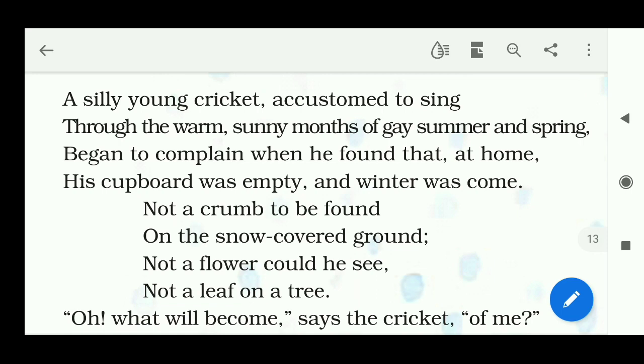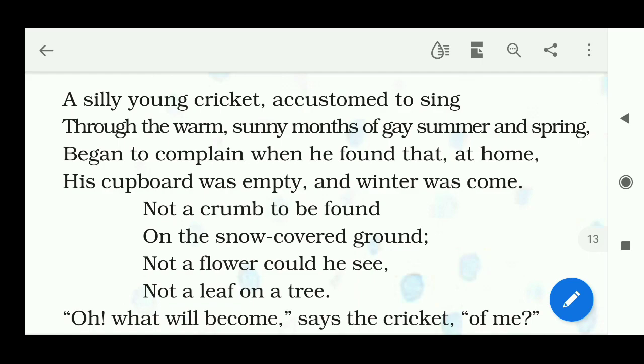So, not a crumb to be found. The crumb means the small pieces of bread, cakes, etc. So not even a single piece of a food item can be seen or found anywhere on the snow covered ground. Every place, every ground is covered with the snow.